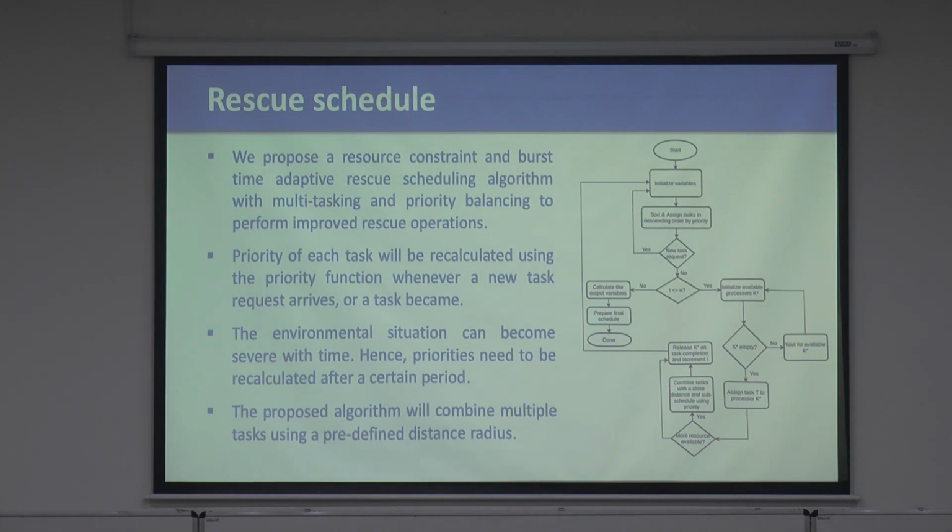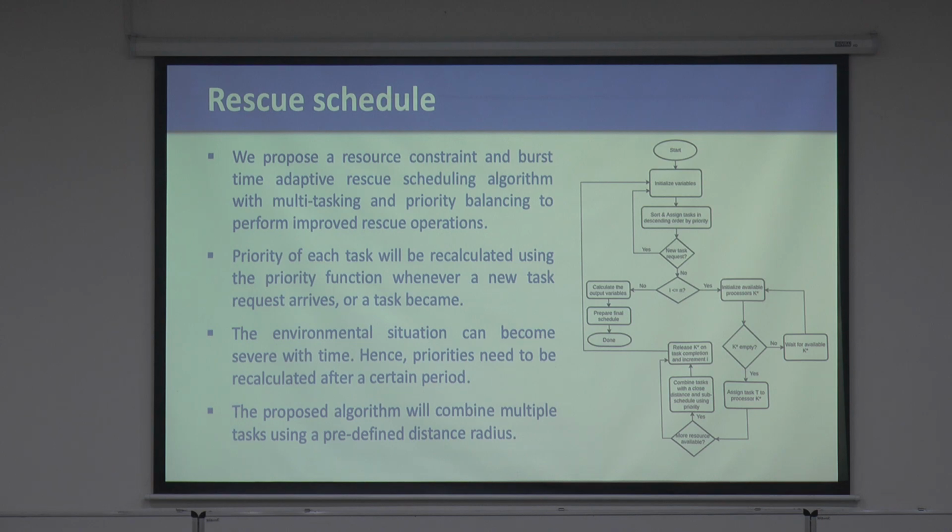Now, of course, for the rescue schedule, we have to see what the resource constraints are, how many people are available, how many boats are there, and what other resources. Generally, there are teams, right? They cannot just rescue everybody. So we have to see the priority of each task, and that priority has to be recalculated using the priority function, and then you might see that a new request has arrived in that window. Then you have to recalculate those priorities. Then the environmental situation can become severe in time, so you have to assign different weights to those environmental parameters. So the priority again needs to be recalculated. So this is an ongoing process.